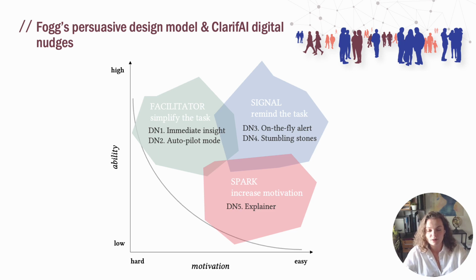The second group of nudges aim at reminding users about the task, so alerting the user of propaganda in the text by showing the highlights, which act as stumbling stones for the user while reading the text. And the third group is about increasing users' motivation to make sure that the user understands what these propaganda techniques are about or why the extension detected propaganda. We propose an explainer. So we explain to the users, and these explanations are generated by the large language models.